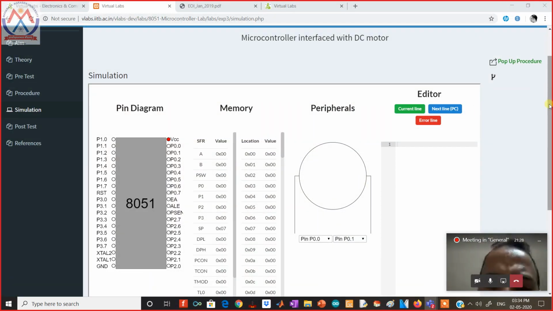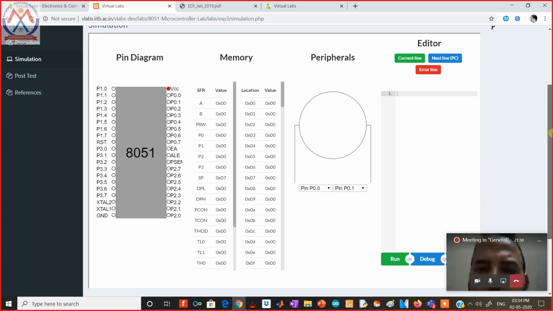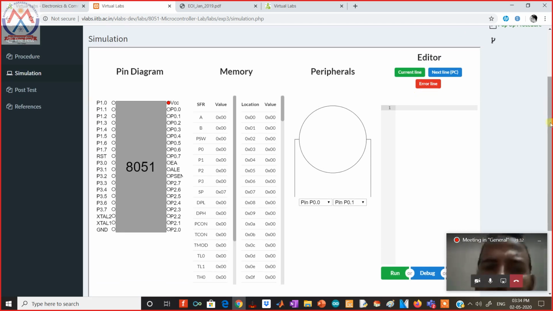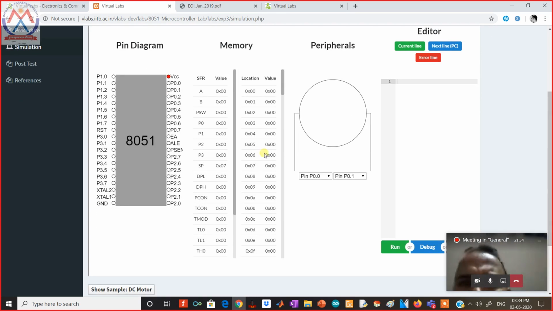Okay, so we are now working in the simulated environment in the simulation lab. So what we have here is the 8051 microcontroller, typically used in the electronics lab. It is very common, and we have a DC motor connected to pin 0 and pin 1 of the microcontroller. Now here is the console window where I can type some code, like in assembly language.